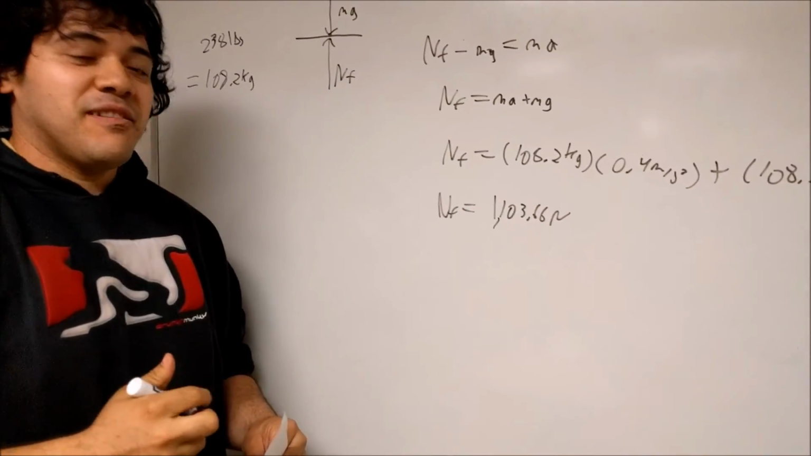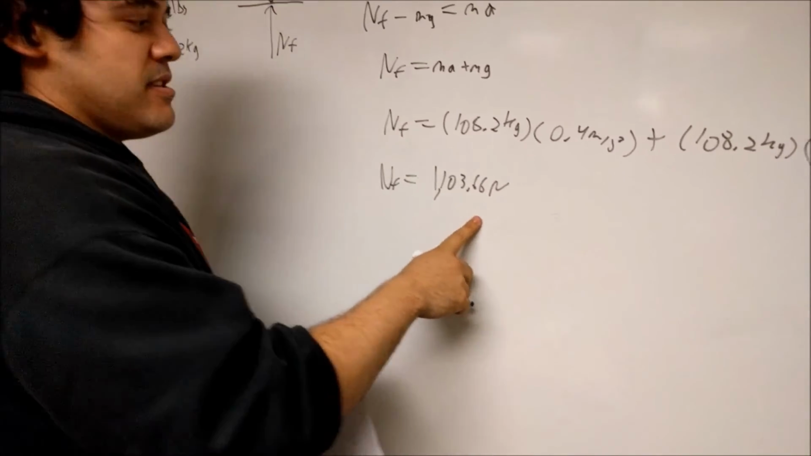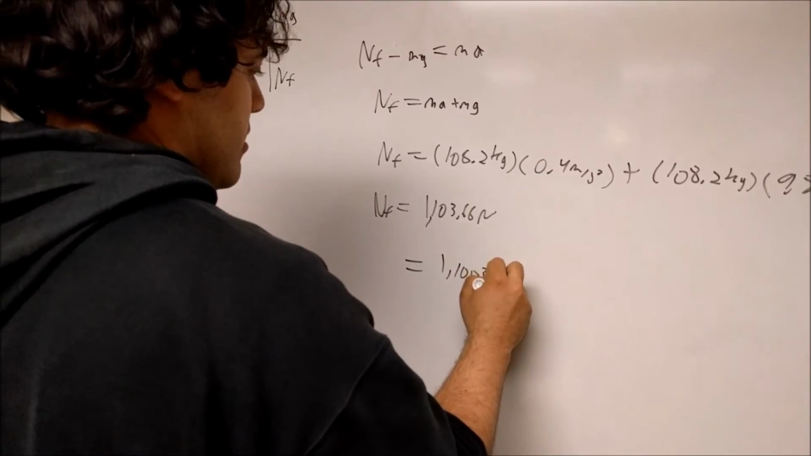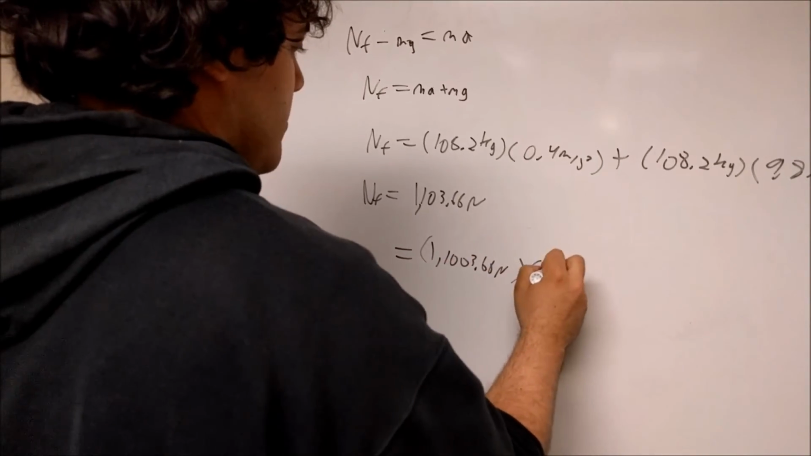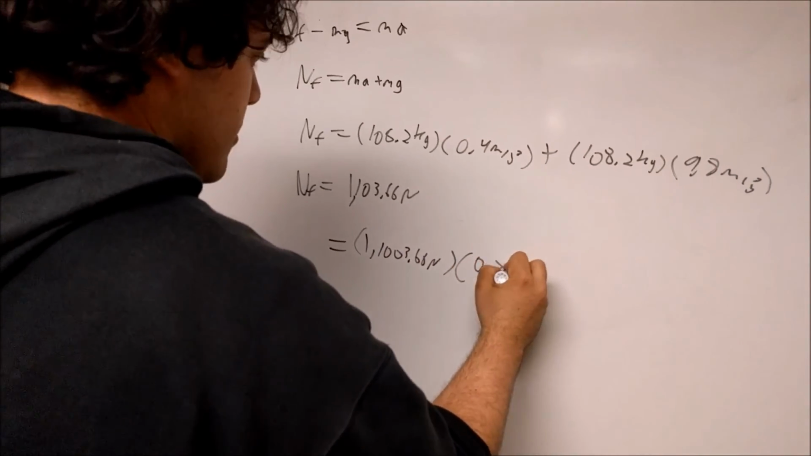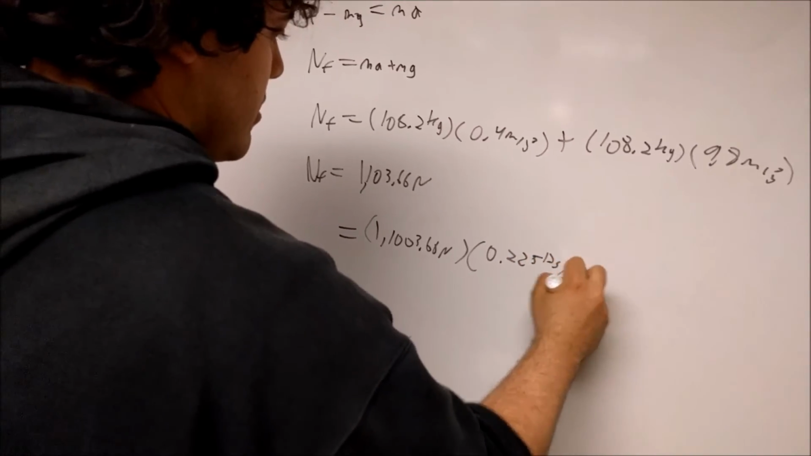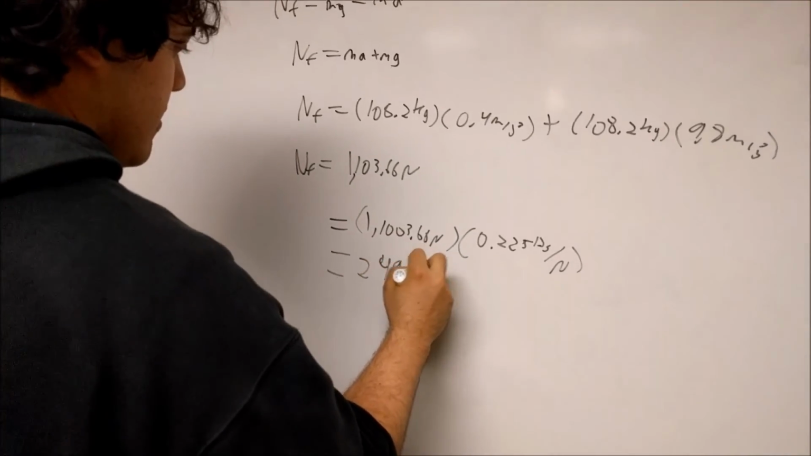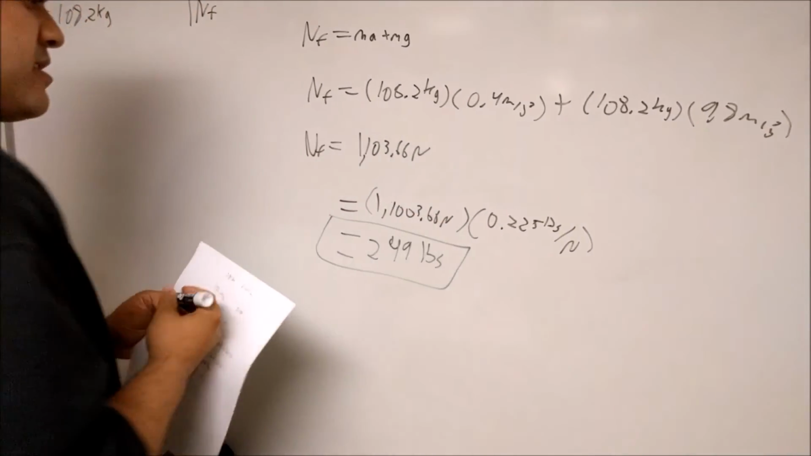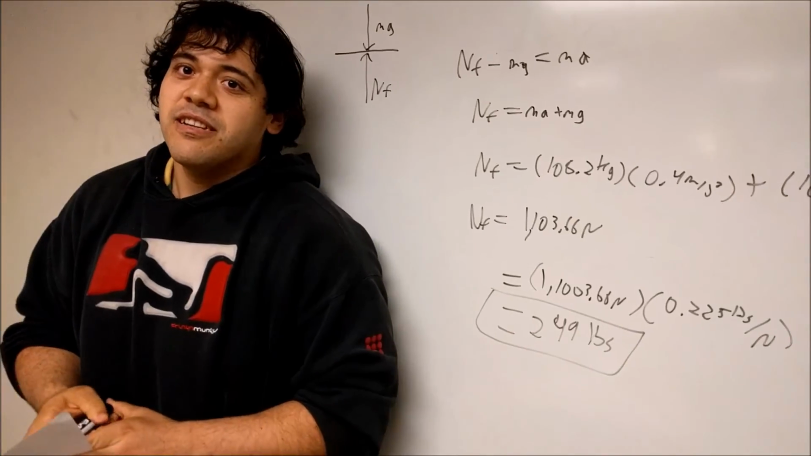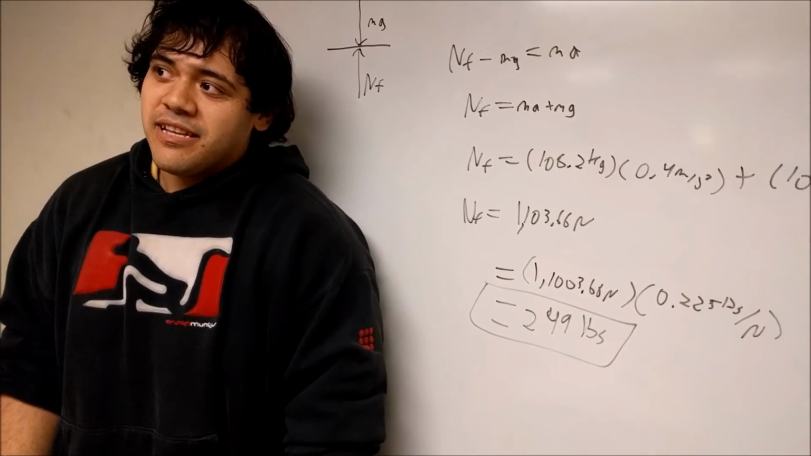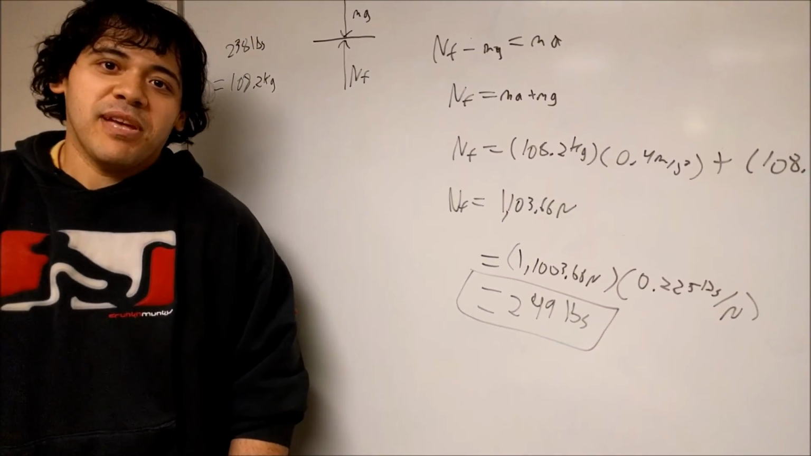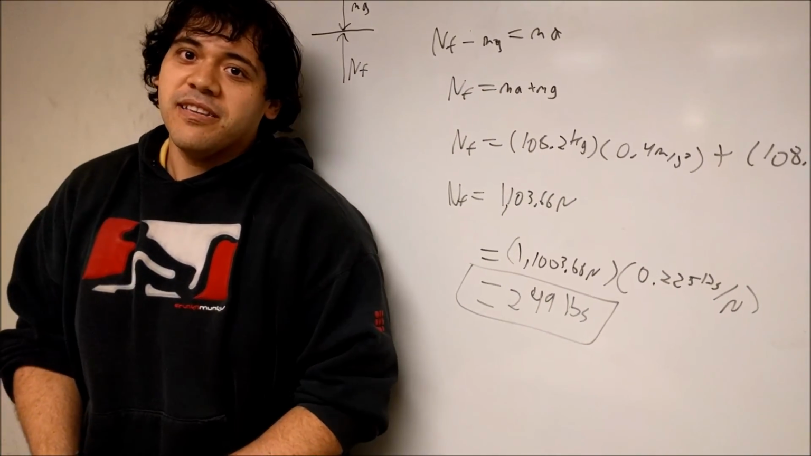Now, since we don't have a scale that reads newtons, when converted to pounds, 1,103.66 newtons times 0.225 pounds per newton should give us 249 pounds. So if we go up in the elevator and I stand on the scale, it should read 249 pounds. So we will now go and verify if this is true.